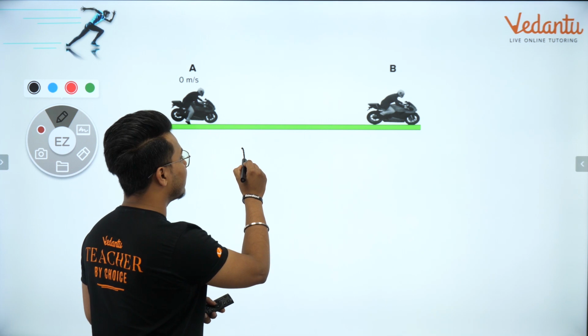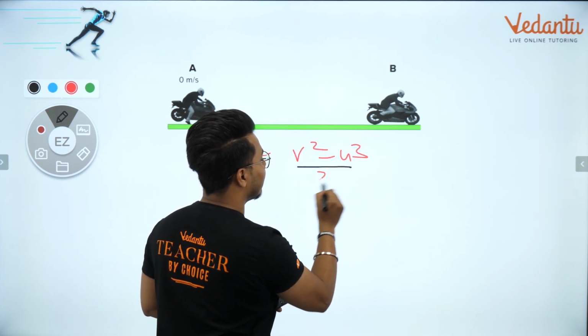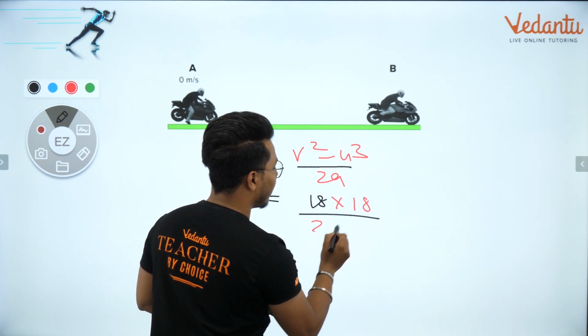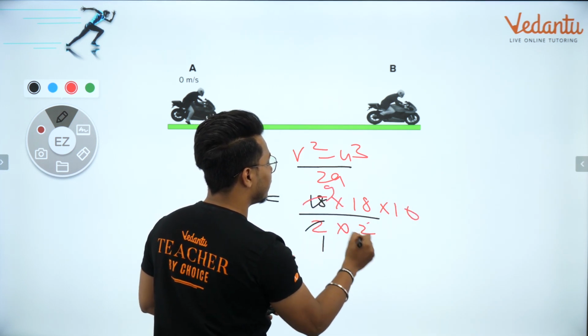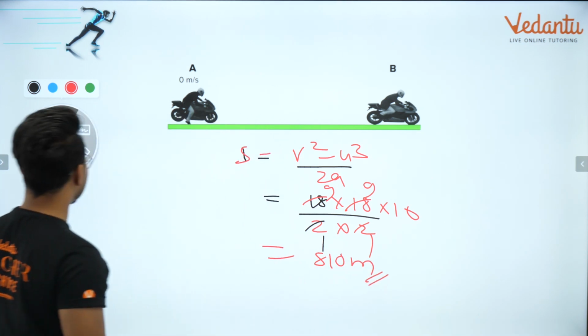So I need to find out displacement. So v square minus u square divided by 2as. 2a, it was correct. So 18 into 18 divided by 2 into 2 into 10. हाँ, तो आंसर वही आएगा. 2 ones are 2, 9, and 2 ones are 2, 9. So 9 9s are 81, 810 meters. Yeah. So 810 meters, my dear friends, is the correct answer.